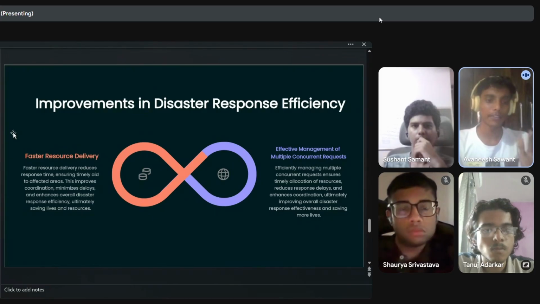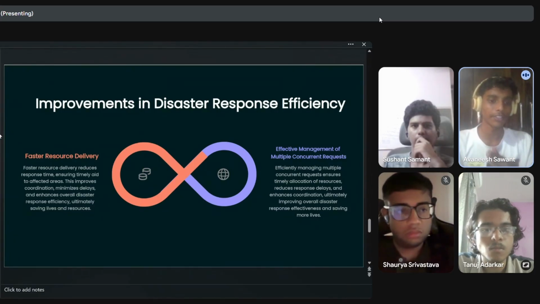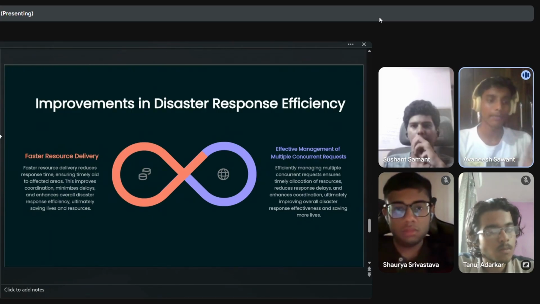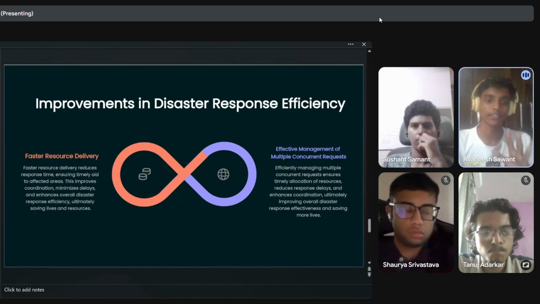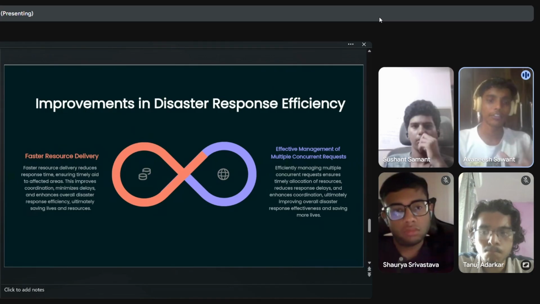Effective management of multiple concurrent requests. On the right side, the shift of efficiency: how to manage multiple emergencies happening at the same time by prioritizing and allocating resources properly. We reduce confusion and overlap. It ensures that no area is left waiting too long, and that response teams are working together effectively.